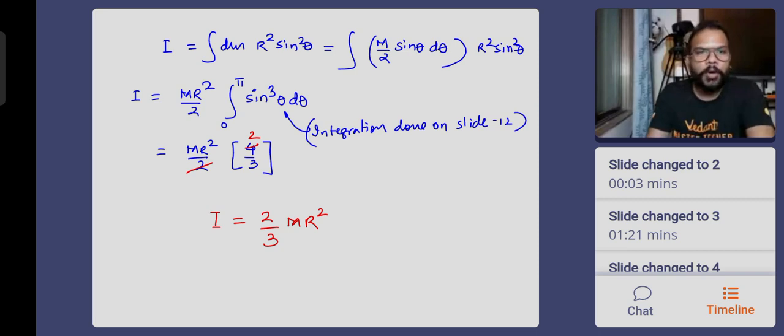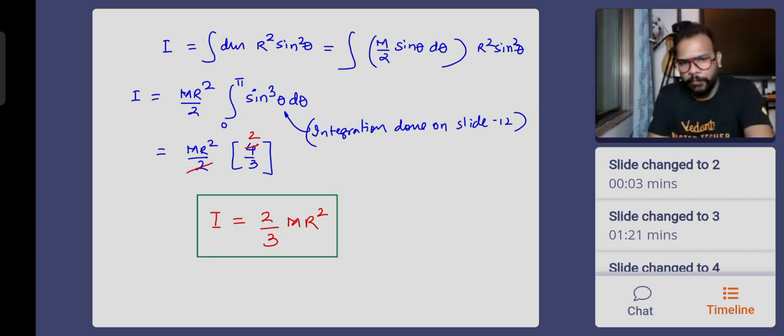This is the moment of inertia of a hollow sphere. Not very difficult to remember, and obviously about an axis passing through the center and about one of the diameters. Moment of inertia, hollow sphere, 2 by 3 m r square. Okay, everyone, take your time, write it down. The final result is more important. If you want, you can draw a rough diagram also, a circle, axis of rotation passing through the center. Okay, guys.